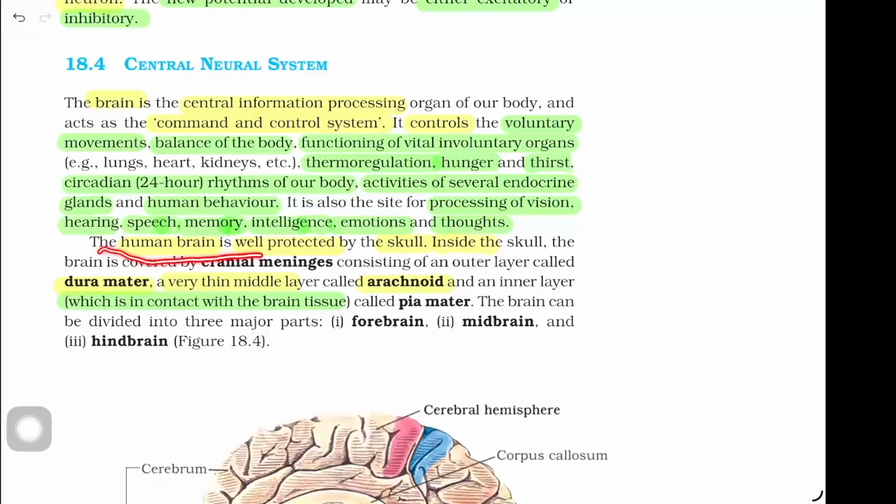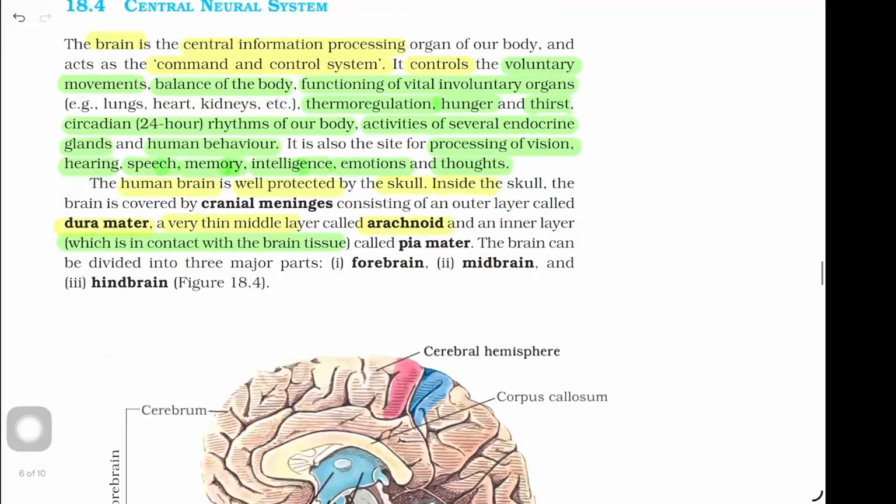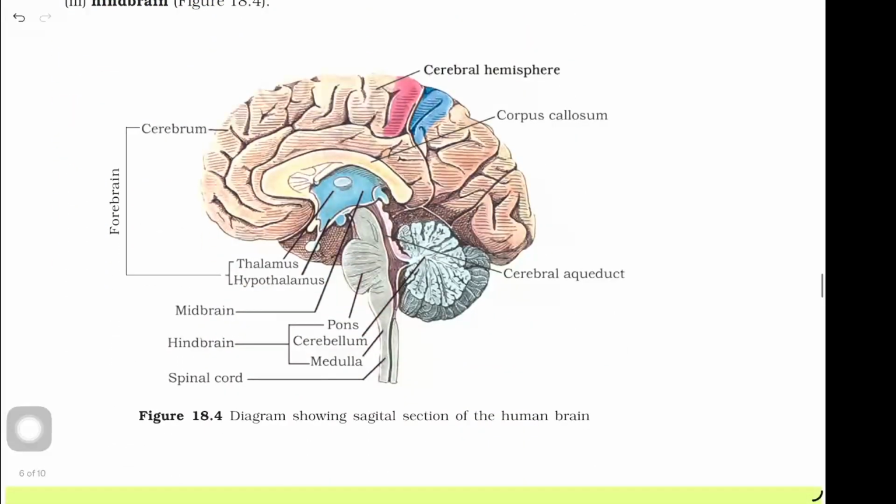The human brain is well protected by the skull. Inside the skull, the brain is covered by cranial meninges consisting of an outer layer called dura mater, a very thin middle layer called arachnoid, and an inner layer which is in contact with the brain tissue called pia mater. The brain can be divided into three major parts, that is forebrain, midbrain, and hindbrain, shown in figure 18.4. This is the diagram of brain showing sagittal section of human brain.